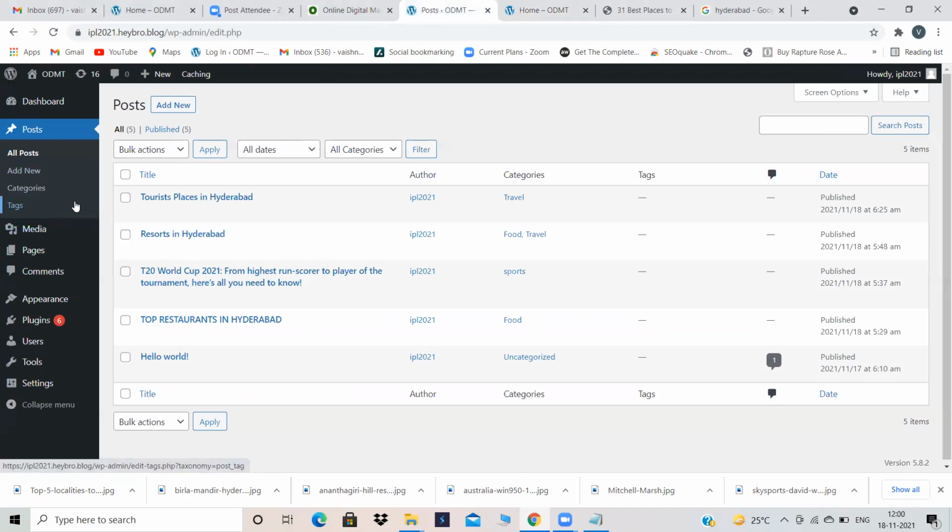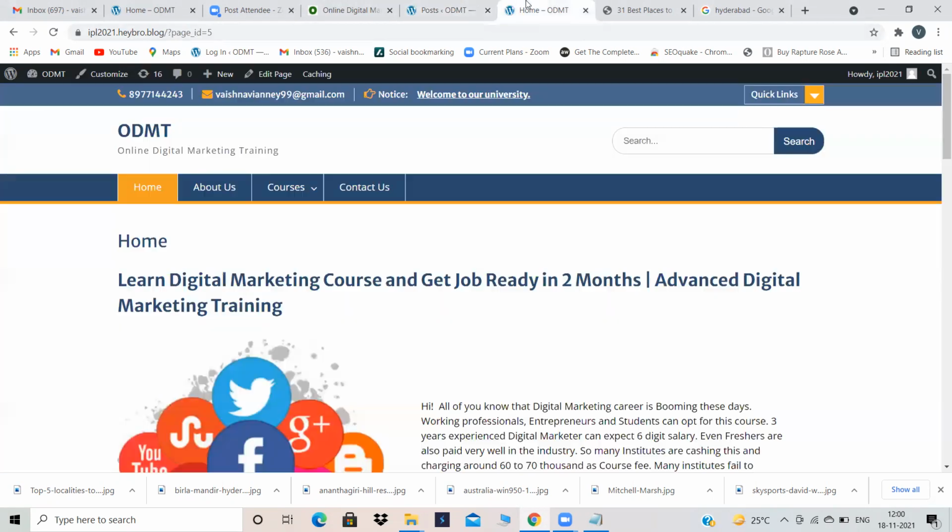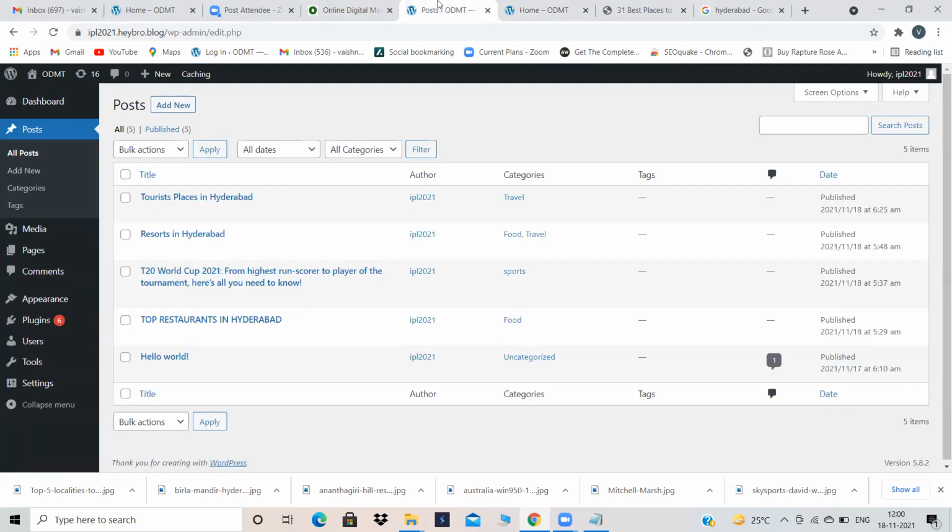Exactly. We need to create a new page and place them all in that page. Okay, we will do that later. But first thing is, why are these blogs not appearing in the new tab? That is my question. We need to publish them. I published them, right? I published every blog. We don't have a separate page and we did not categorize those. Okay, that is a later step. My simple question is, why are these blogs not appearing over here?